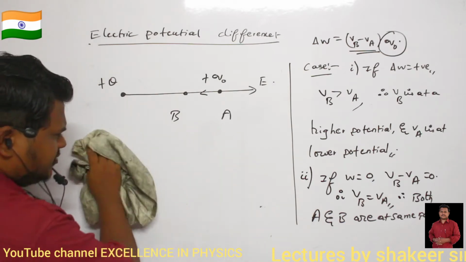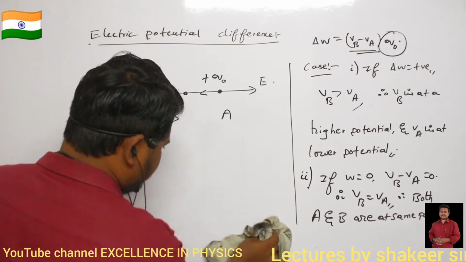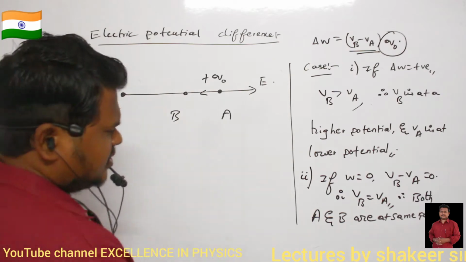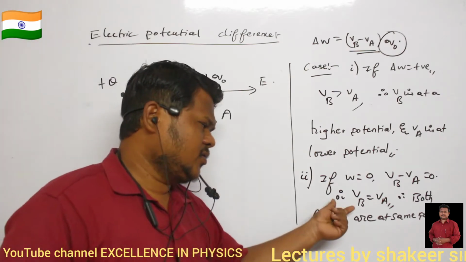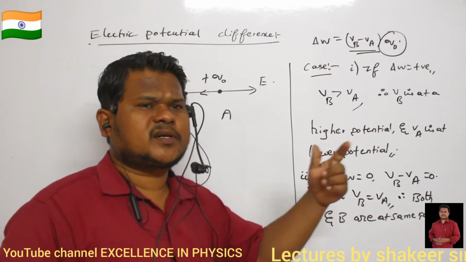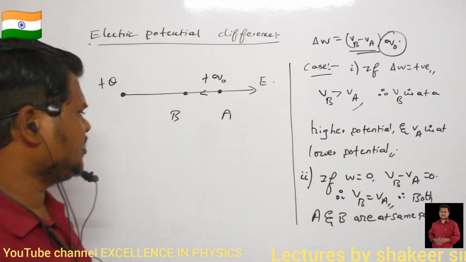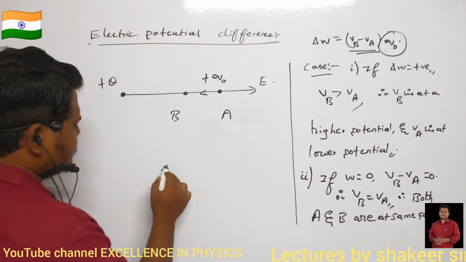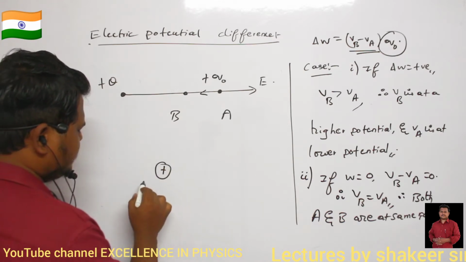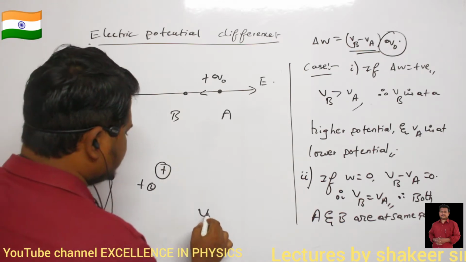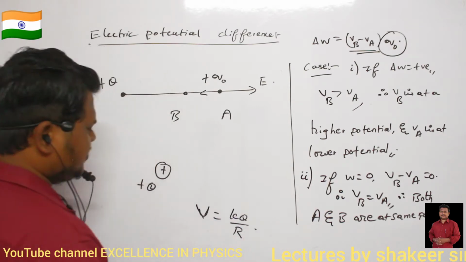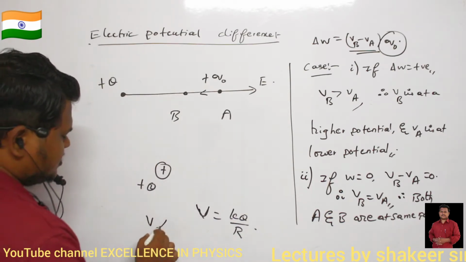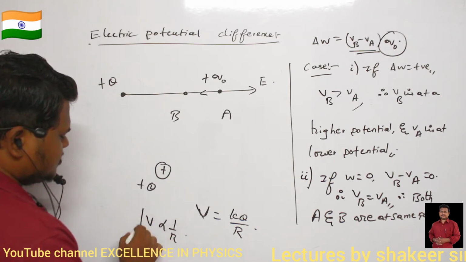This is definitely a uniform electric field only. Clear? We are not discussing whether the electric field is uniform or not. We are discussing how you can identify two points which are at the same potential. Very simple. So plus Q. What is the equation for potential? Potential is equal to KQ divided by R. This is what we have discussed. So potential is inversely proportional to radius.